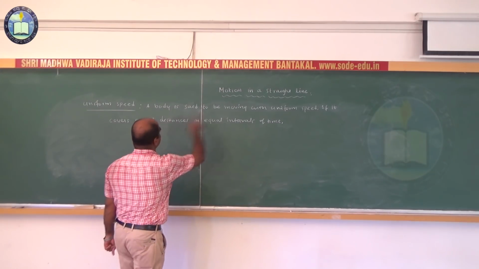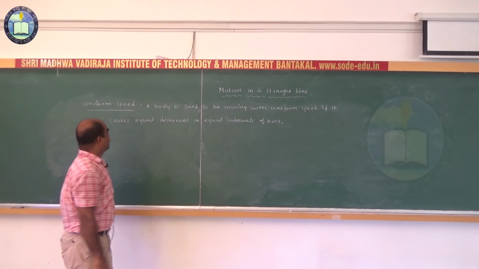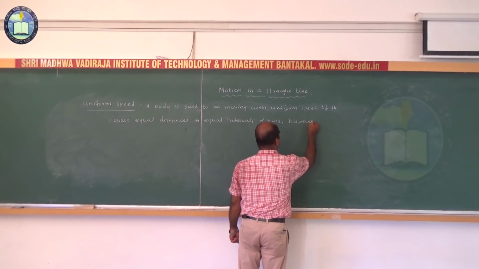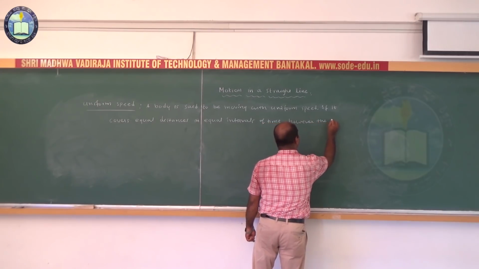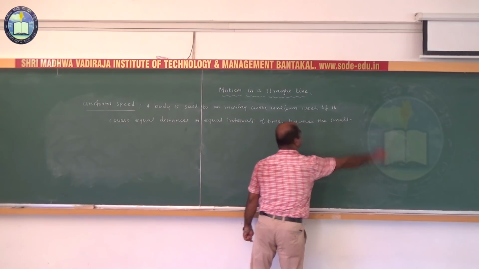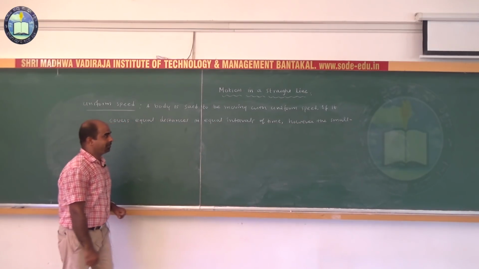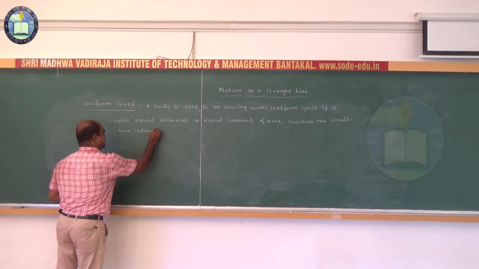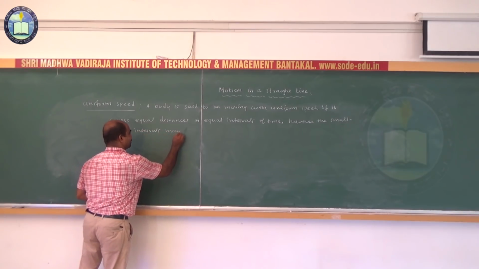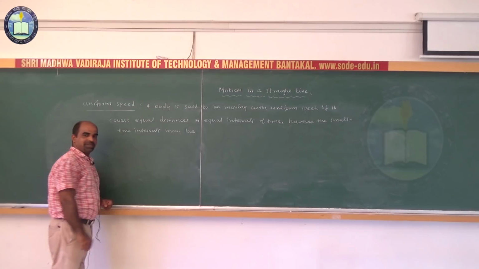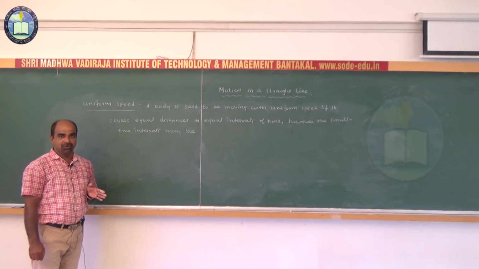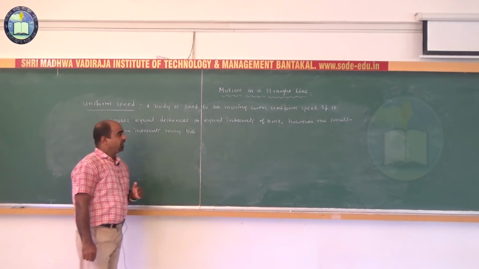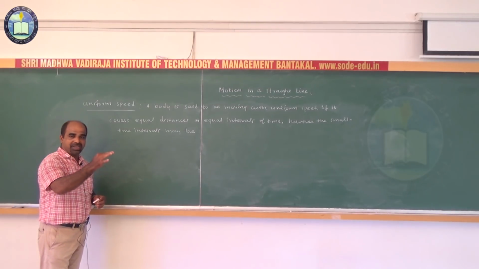Similarly, a body is said to be moving with uniform speed if it covers equal distances in equal intervals of time, however small the time intervals may be. It is about what, students? Uniform speed. Any doubt? What is uniform speed? A body is said to be moving with uniform speed if it covers equal distances in equal intervals of time.